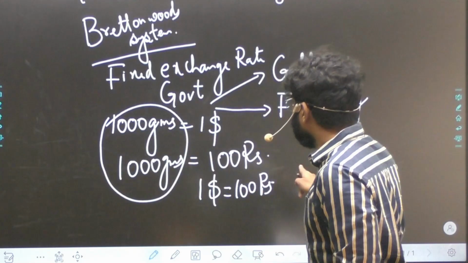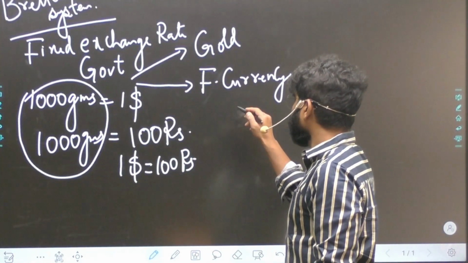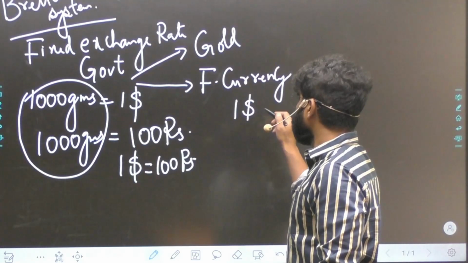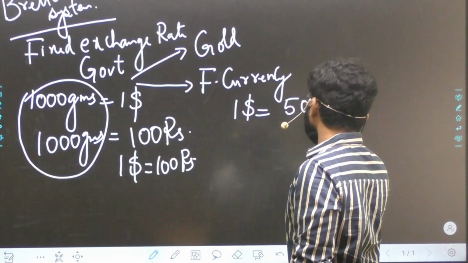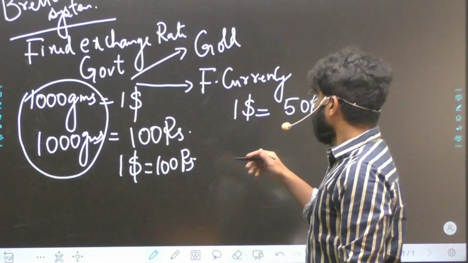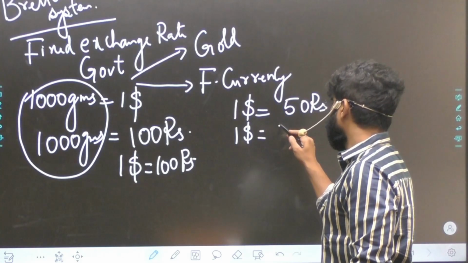Or it can be through foreign currency. What is this foreign currency? Suppose $1 is equal to 50 rupees. Just an example. Now, $1 is equal to 10 yuan.